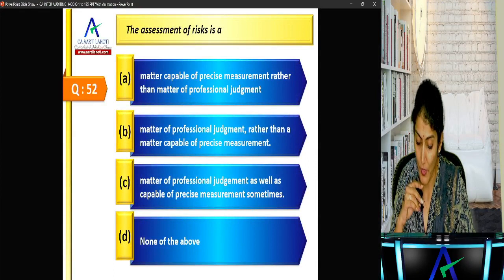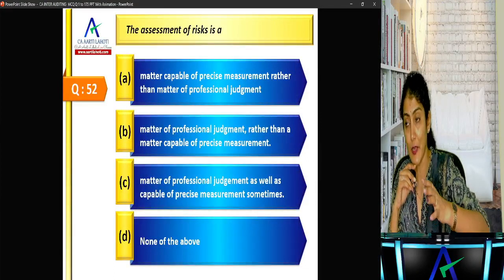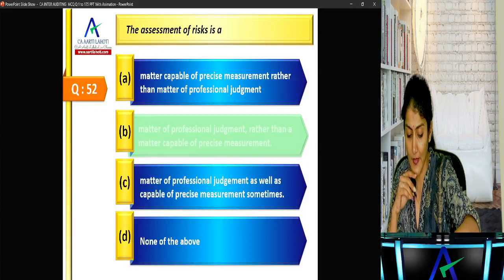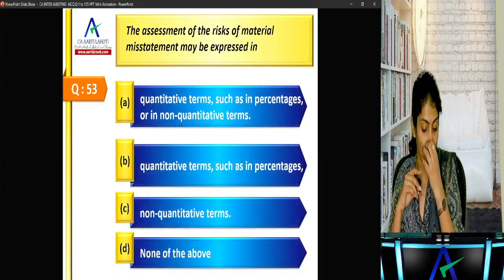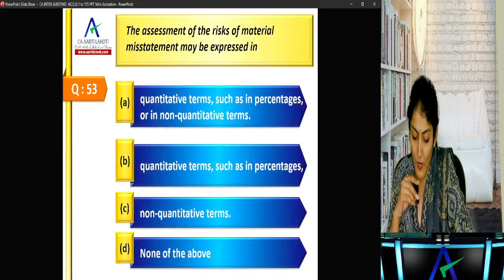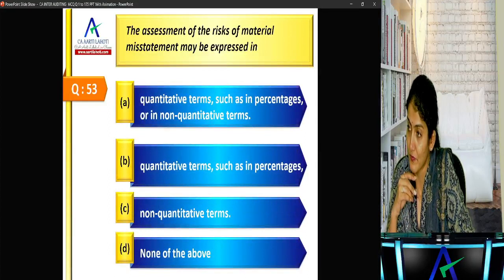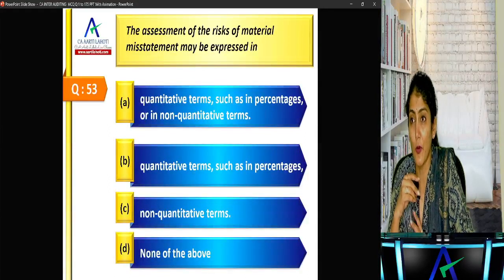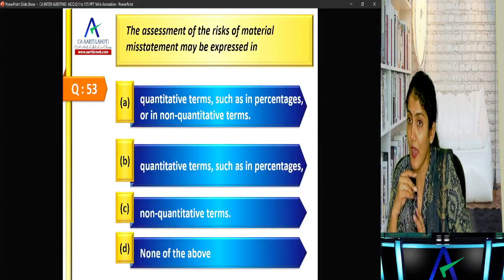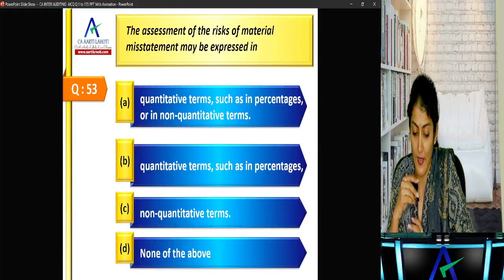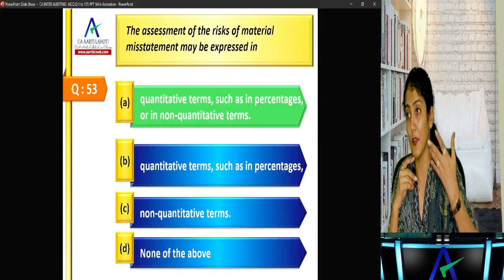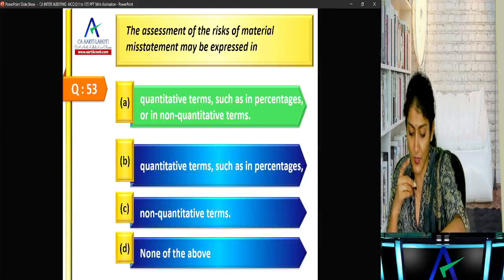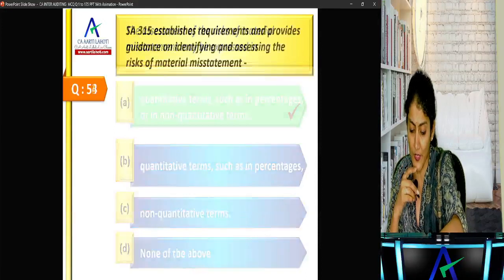a matter of professional judgment rather than a matter capable of precise measurement. Okay, assessment of risk of material misstatement may be expressed in 3%, 2%, or high, low, moderate, right? Or high risk, low risk, moderate risk. It could be quantitative terms such as percentages, or it could also be non-quantitative terms. So quantitative as well as non-quantitative terms.